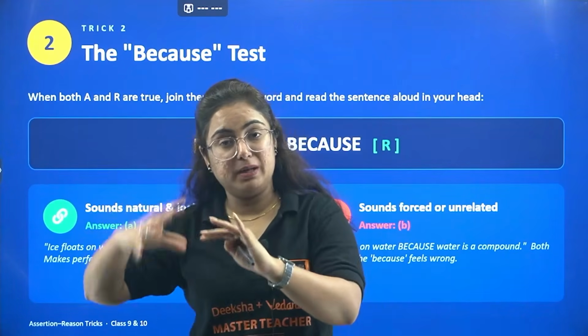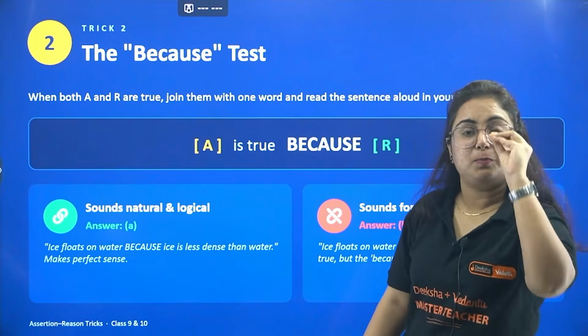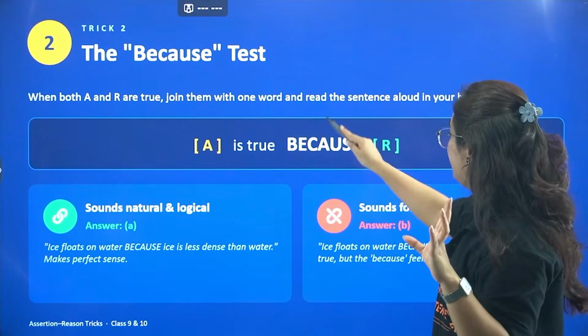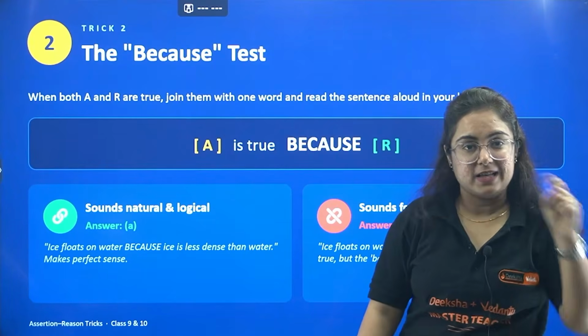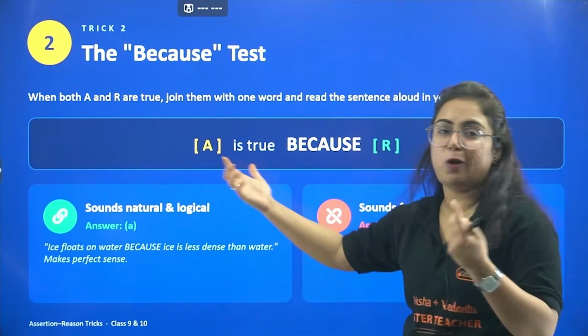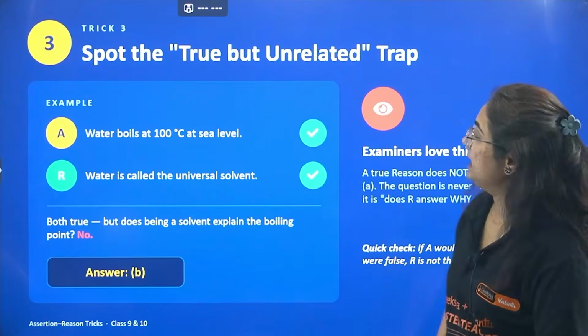The R statement is accurately explaining the statement A. The because test is passed and option A will be correct. It will be: A is true because R explains that. When you feel that it sounds natural and logical, obviously option A will be correct, and if not, B will be correct.